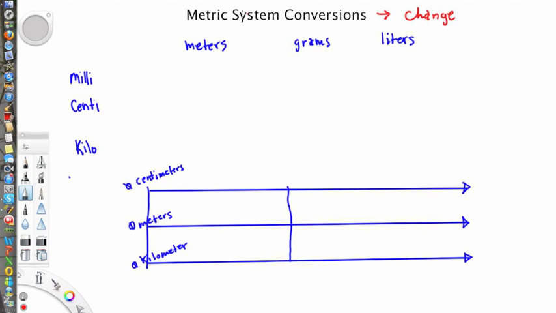By the way, the metric system was developed by the French, so our prefixes and a lot of the vocab is also very French. Milli, centi, and kilo. These prefixes all tell us to what degree of meters, grams, and liters. And meters would be distance, grams would be mass, and liters would be our unit measure for volume.